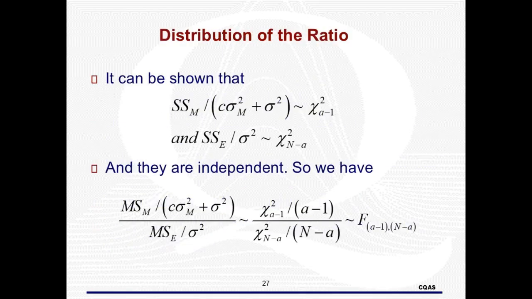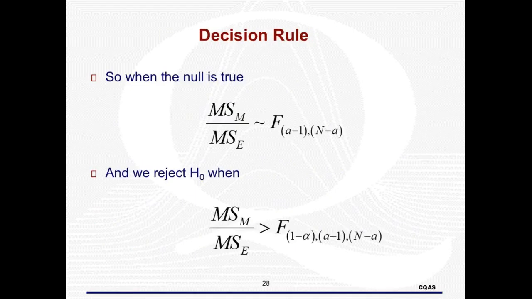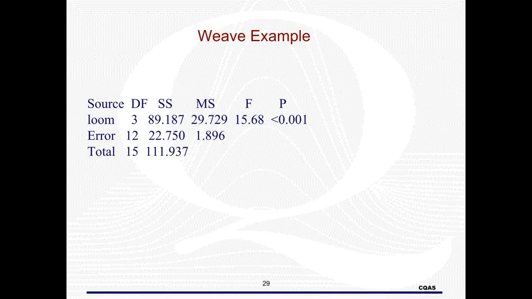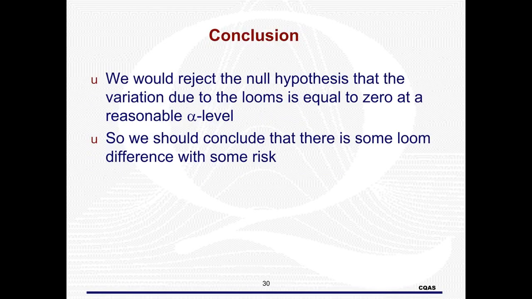We know that the ratio of two independent chi-squares over their DF follow an F distribution. This is the same for the fixed case. Here are the results for the loom example. Based on the small p-value, we conclude that the variance component is most likely not 0.